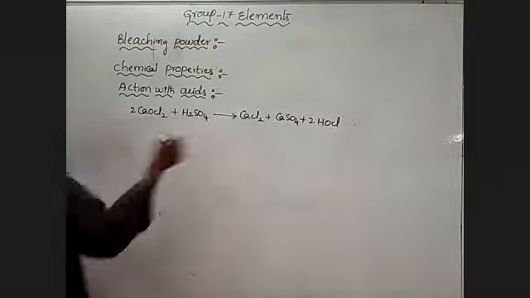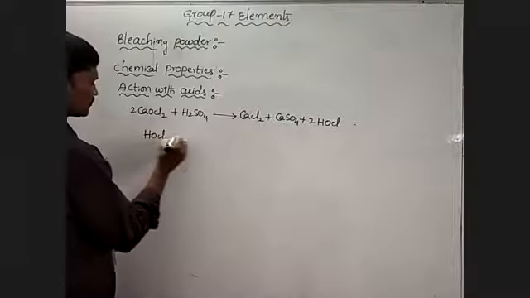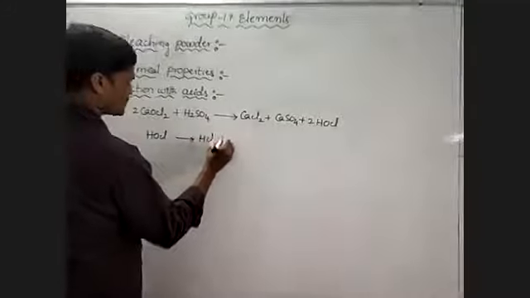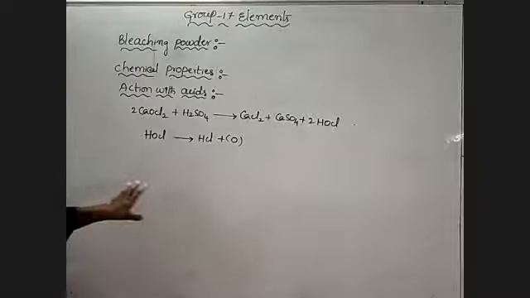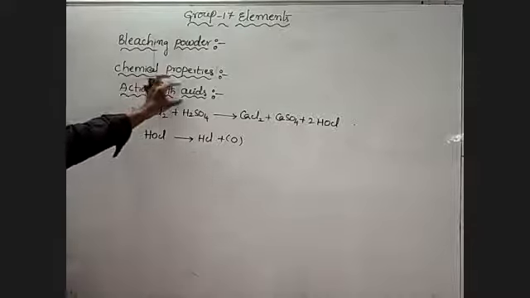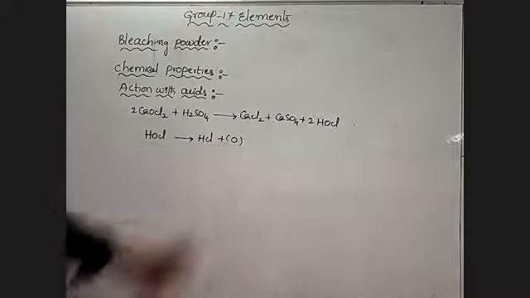This HOCl is unstable, so it gives HCl and nascent oxygen.